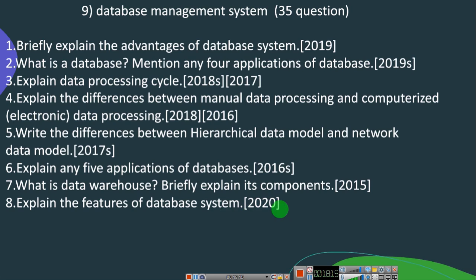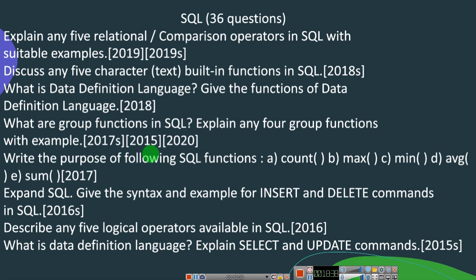So this is about the database management system, and in these questions it will be a little bit tough to answer. If there is any difference question, it is easy to score, but when it comes to drawing and application, it takes a little bit of time to answer. So make sure you study the C++ programming part perfectly. The next one is SQL.